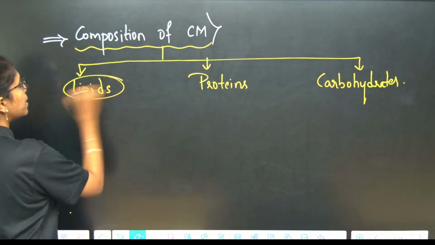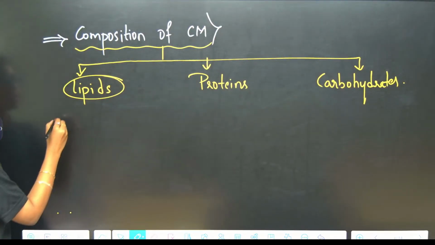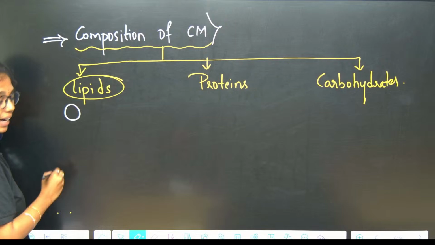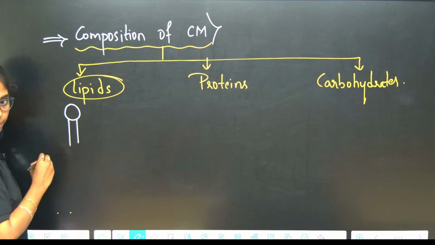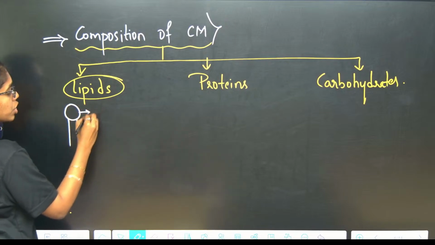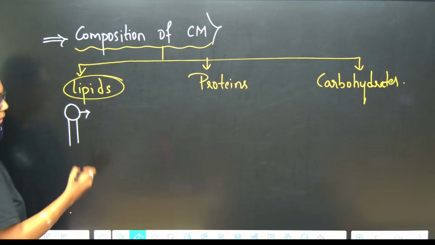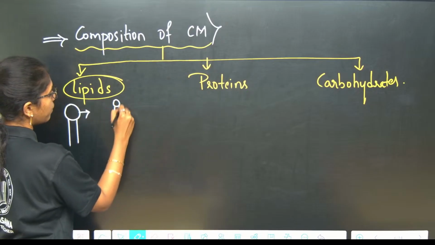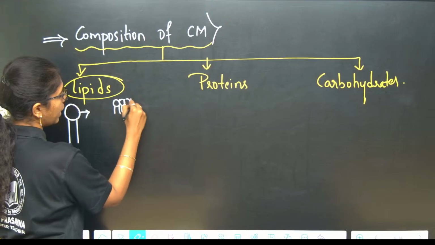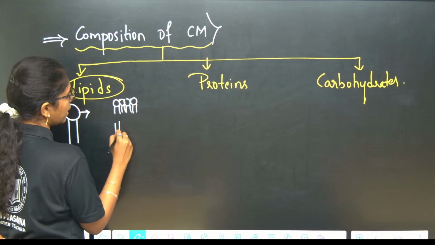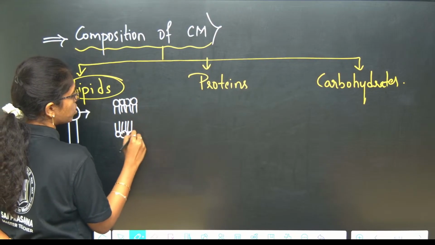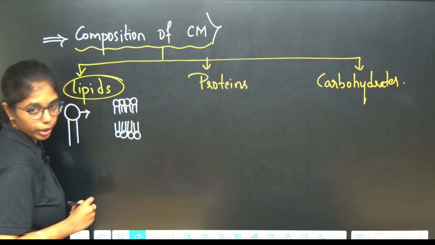First, lipids, how they are arranged. Lipids have a hydrophilic head and a hydrophobic tail. The hydrophilic head is facing towards the aqueous environment. As such, you will have a hydrophilic head and a hydrophobic tail. This is the lipid bilayer, which was proposed by Singer and Nicolson in the fluid mosaic model.